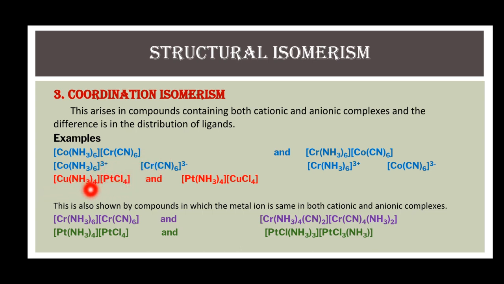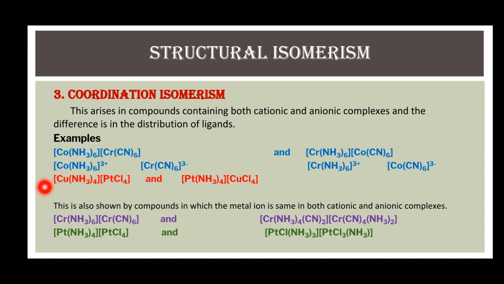In second example, similarly, the cationic part of this complex is tetraamine copper and the anionic part of the complex is tetrachloroplatinate. And in its isomer, the 4 amino ligands are exchanged with 4 chloroligands. Now, the anionic part is tetrachlorocuprate, whereas cationic part is tetraamine platinum.